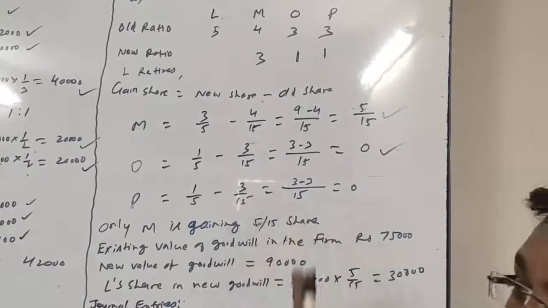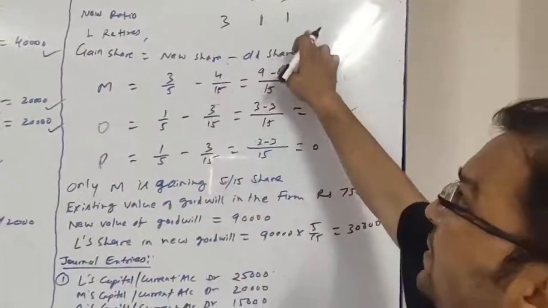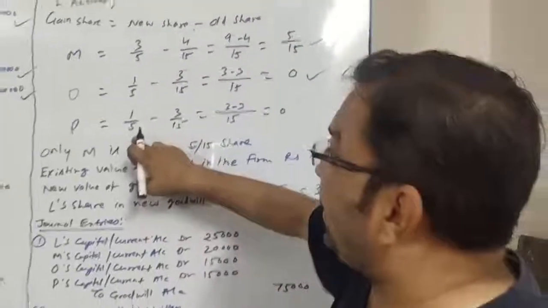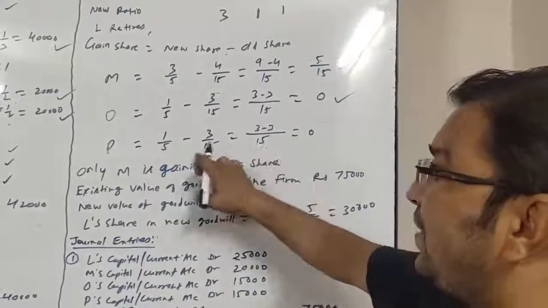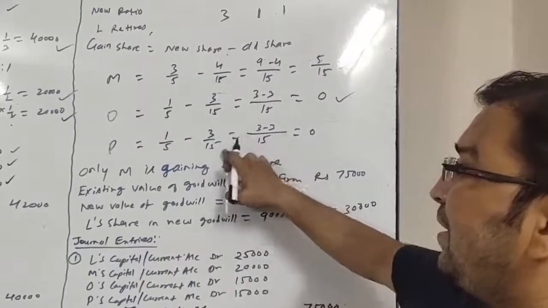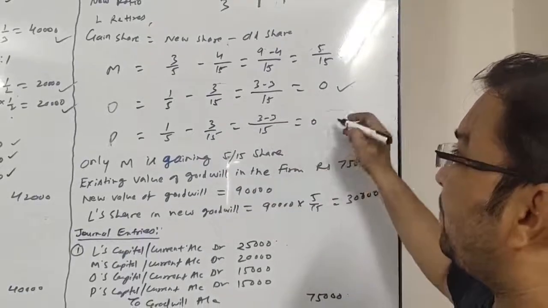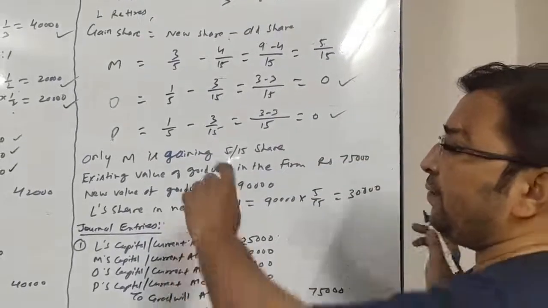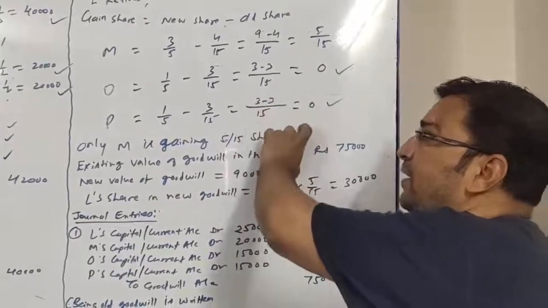That means O is not gaining anything. Same way P's new share is 1 by 5, old share was 3 by 15, here also 15 will be the LCM, 3 minus 3 upon 15 is 0. Again, P is also not gaining anything. The gain share of O and P is 0.